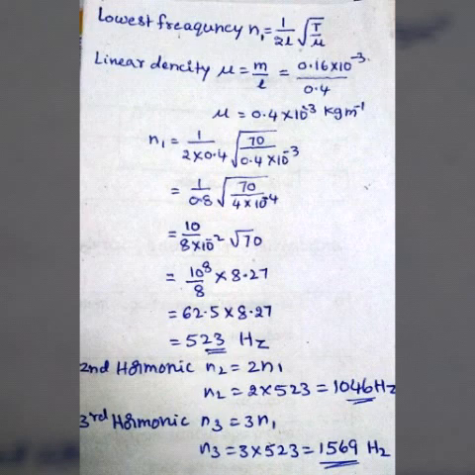So the second harmonic N2 is 2 into N1, that is equal to 2 into 523, which is 1046 hertz. And the third harmonic N3 is 3N1, so that is N3 equal to 3 into 523, which is 1569 hertz.